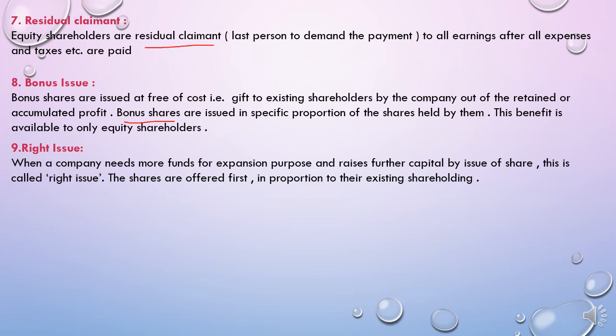Next is rights issue. If the company makes a bonus issue out of the accumulated profit, sometimes the company needs more capital, so they make a rights issue. Rights issue means, students, a fresh issue. They make a fresh issue of shares. So when the company needs more funds for expansion purposes and raises further capital by issue of shares, this is called a rights issue, a fresh issue. The shares are offered first in proportion to their existing shareholding. So these shares are offered first to equity shareholders, in proportion to the equity shares already held by them.